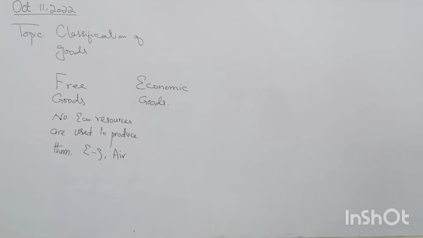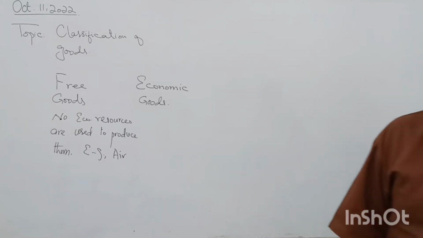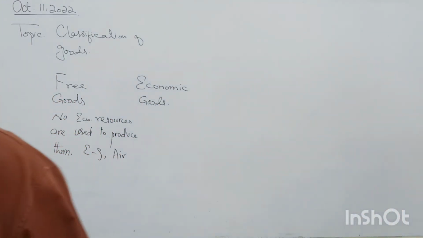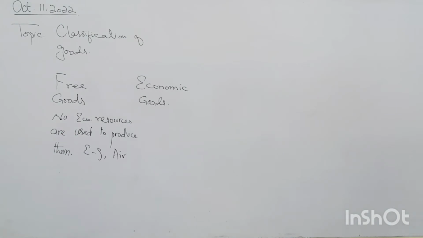Right now, water has become an economic good. 50 years back or more, people were using the tap water to drink. And right now we are not using the tap water to drink because now resources are required to clean it. It has been polluted. So in future, if air becomes more polluted, then we have to take our oxygen cylinders with us. So that will also become an economic good.